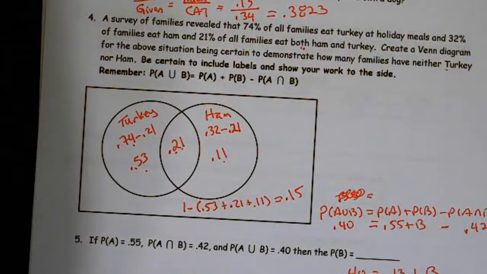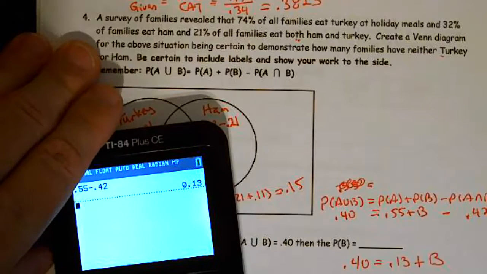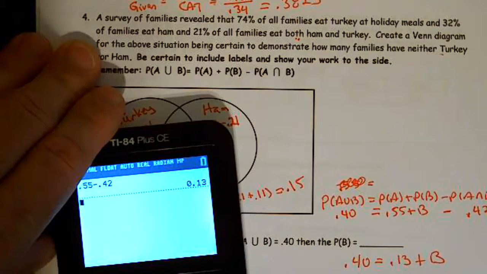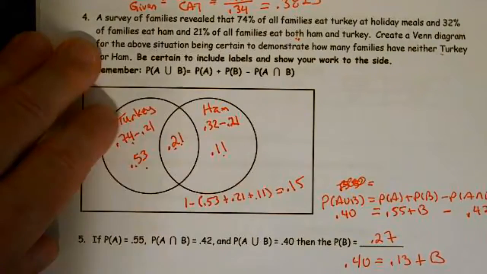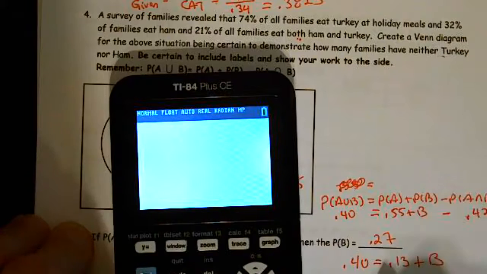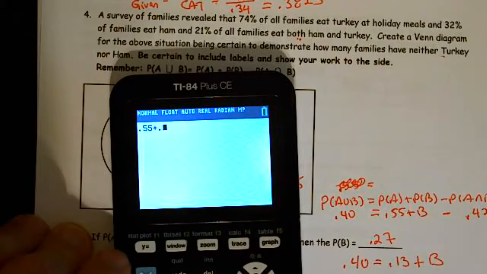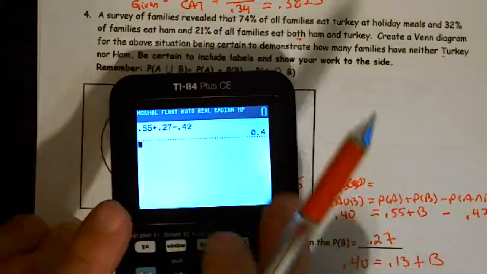Well, this is messed up. So when I subtract from both sides, I end up getting B is 0.27. 0.4 minus 0.13 is 0.27. So let's check that out. So 0.55 plus 0.27 minus 0.42, and we get 0.4, and that's what we're supposed to have. It looks like we did that correctly after all. All right, moving on to the next problem.